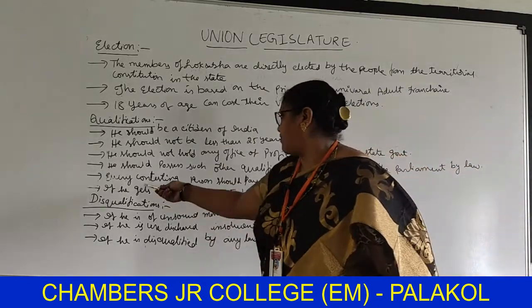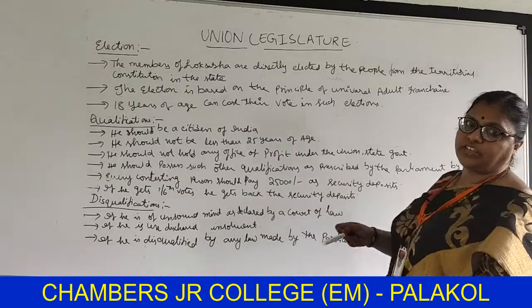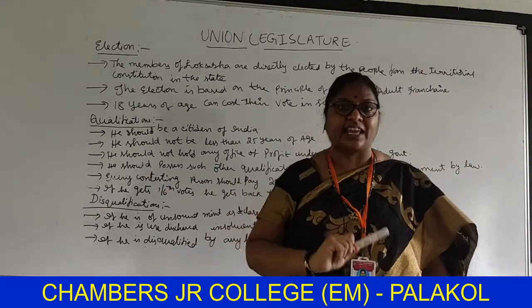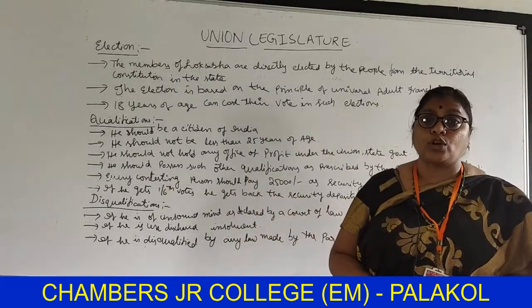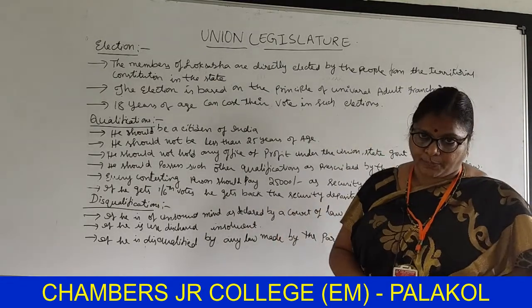Next, every contesting person should pay 25,000 as a security deposit. Who are going to contest in these elections must deposit 25,000 as a security deposit.